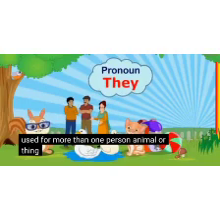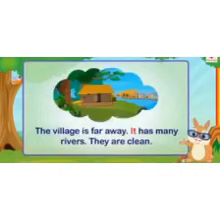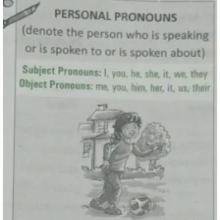Now, let's know about the pronoun they. They is used for more than one person, animal or thing. So students, what did you understand? We learned that a pronoun is a word that takes the place of a noun or nouns in a sentence. See some more examples. The village is far away. Now, rather than repeating the noun village, I have used it here. It has many rivers. They are clean. Did you get it?